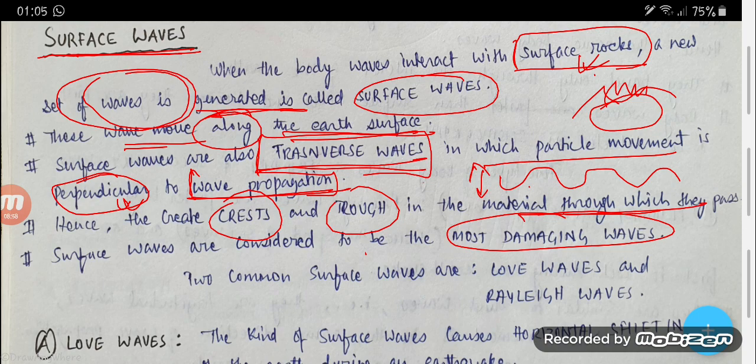There are two common surface waves: the Love wave and the Rayleigh wave. Surface waves are of two types, the Love waves and the Rayleigh waves. We describe them in detail.